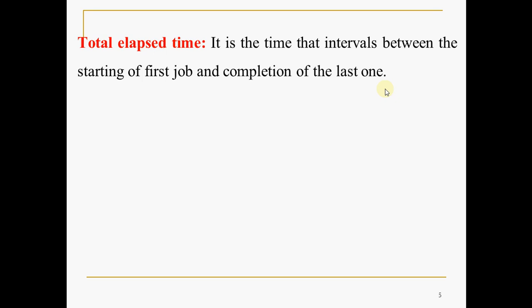The total elapsed time is defined as the time interval between the starting of the first job and completion of the last job. Assume that you have 5 jobs. The total time required to complete from job 1 to job 5, that is the last job, is defined as total elapsed time.